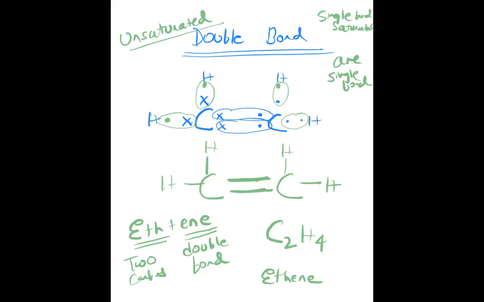These are also hydrocarbons only, na? Hydrocarbon having double bond, that is called alkenes. Hydrocarbon having single bond, they are called alkanes. But these are called alkenes. This is the simplest hydrocarbon having double bond, that is called ethene.